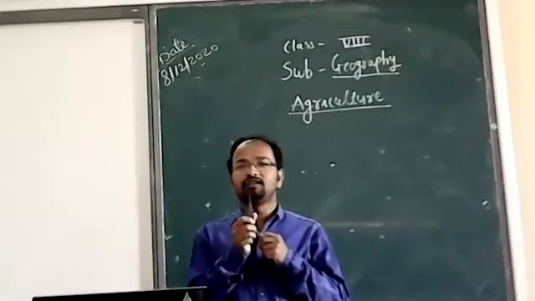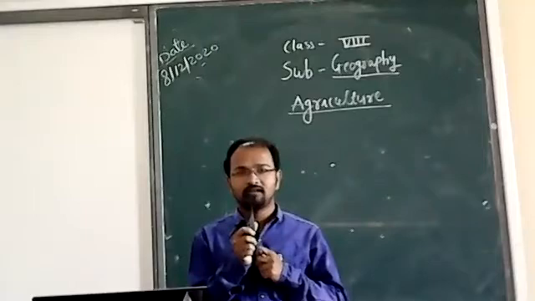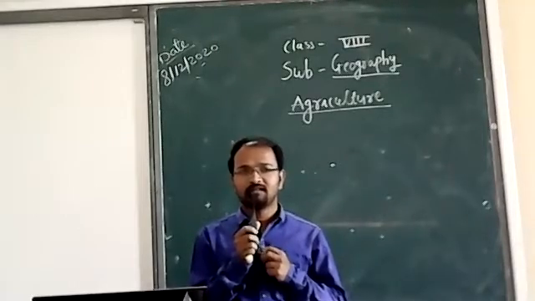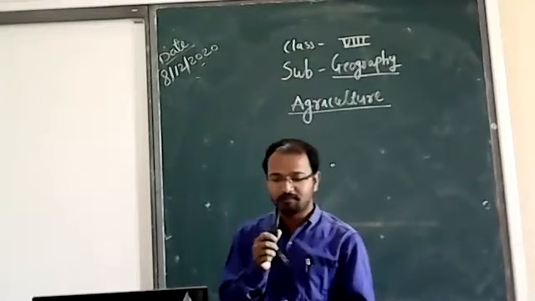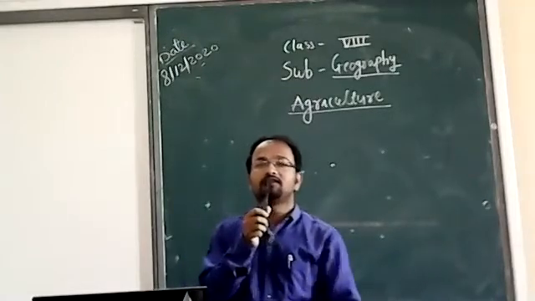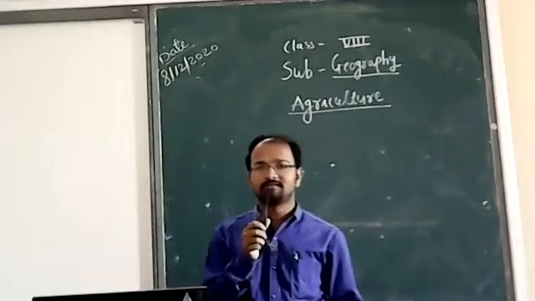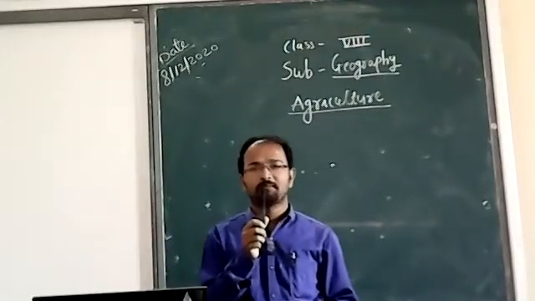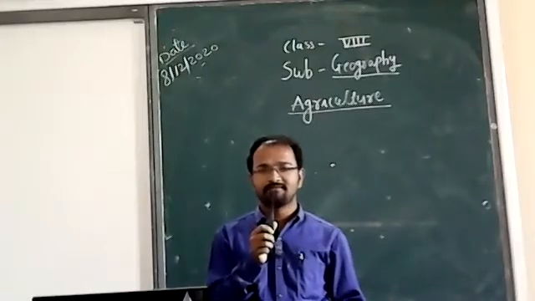So what is viticulture? Sir, viticulture is the cultivation of grapes. Very good. And what is horticulture? Sir, it is growing vegetables, flowers, and fruits for commercial use.